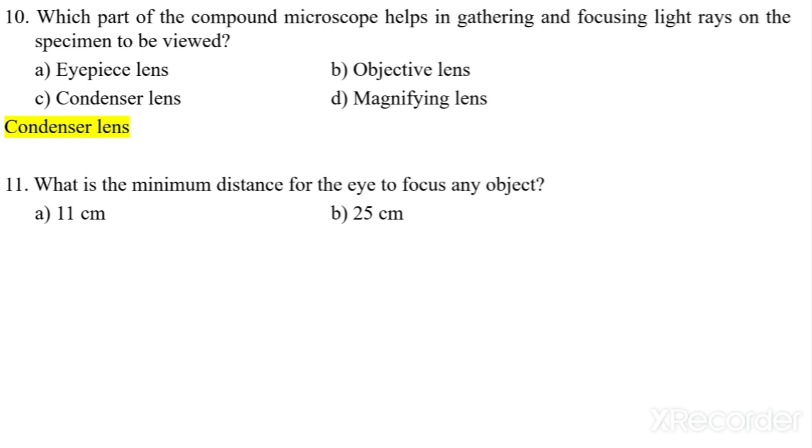11 centimeter, 25 centimeter, 32 or 42 centimeter. What is the minimum distance? So 25 centimeter is the minimum distance for the eye to focus any object.